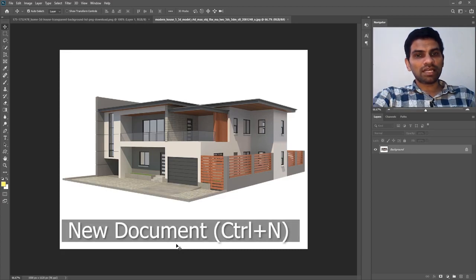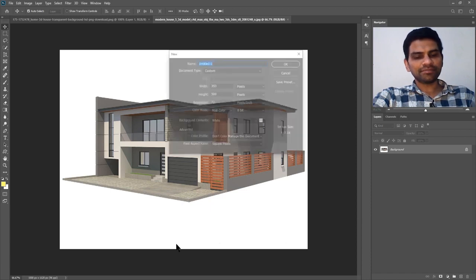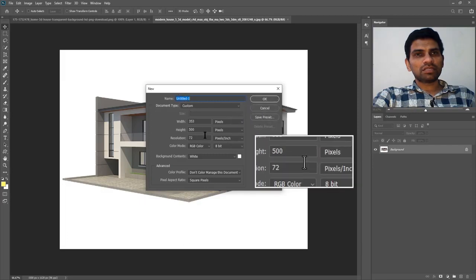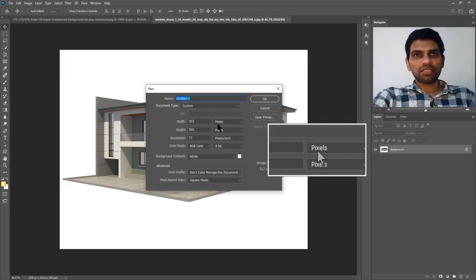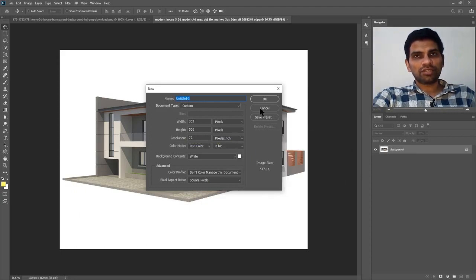Remember, Ctrl N on Windows and Command N on Mac is the shortcut key for creating a new document. If you want, you can type the name in the name box and dimensions in pixels or inches, and also the resolution. That's all your choice.